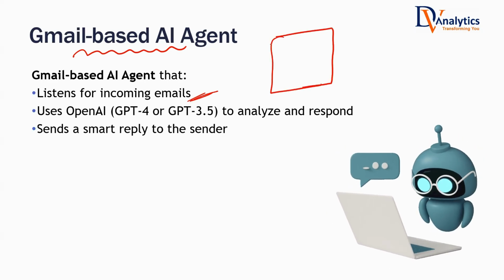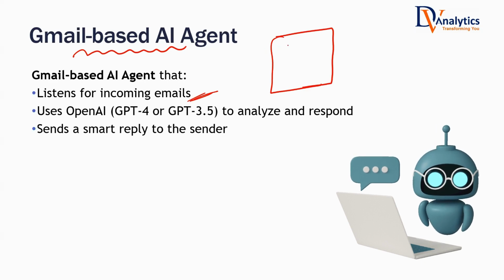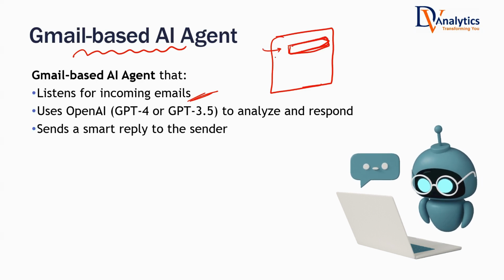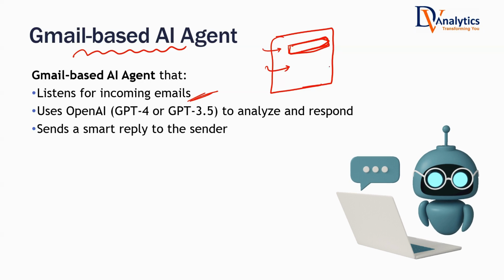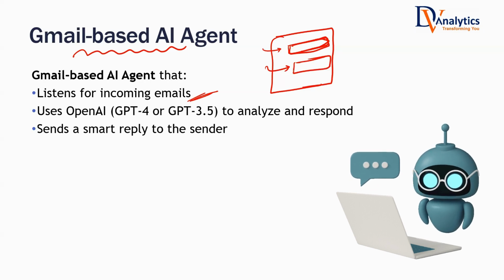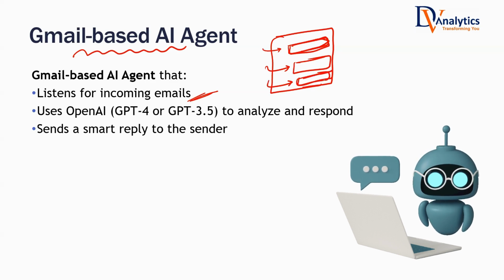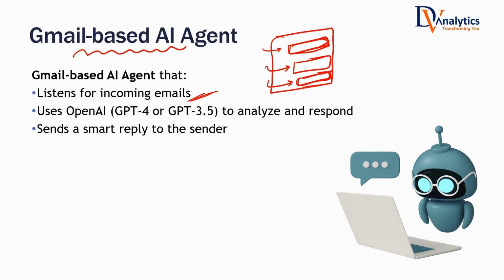This personal assistant agent, once it gets an email. So today you have sent me an email that Venkat, I'm looking for material related to agentic AI. Somebody else has sent a message that Venkat, I want to have a one-on-one doubt clarification with you. Another mail that I received is, Venkat, we have a guest lecture in our college and would you be interested in taking this? Now, these are the three emails that I have received.